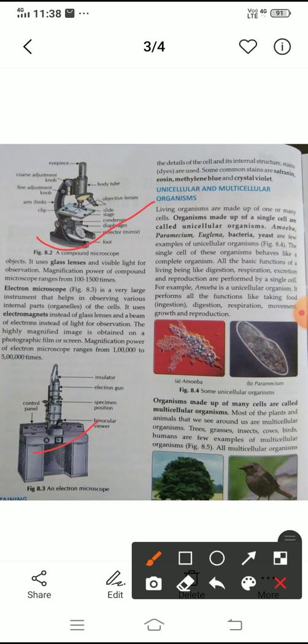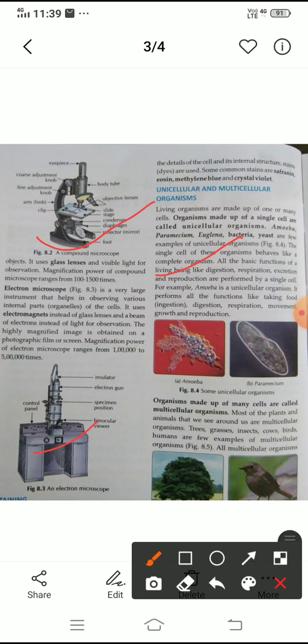Okay, now in this para you will study that there are two types of organisms on the earth: unicellular organisms and multicellular organisms. What are unicellular organisms? Organisms made up of a single cell are called unicellular organisms. I know you all know this definition because ma'am taught you in class 6 and 7 also.